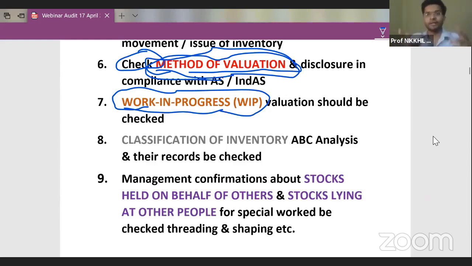Because finished goods, full value is given to us. Raw material, the purchase value is given to us. But what about work in progress? How should we value work in progress? So guys, to value work in progress, we go into principles of costing, and costing tells us that you should accumulate all the expenditure which has been incurred for producing this particular product, and you should multiply the percentage of completion on this particular cost. As soon as you apply a percentage of completion on this cost, you will get the value of work in progress.